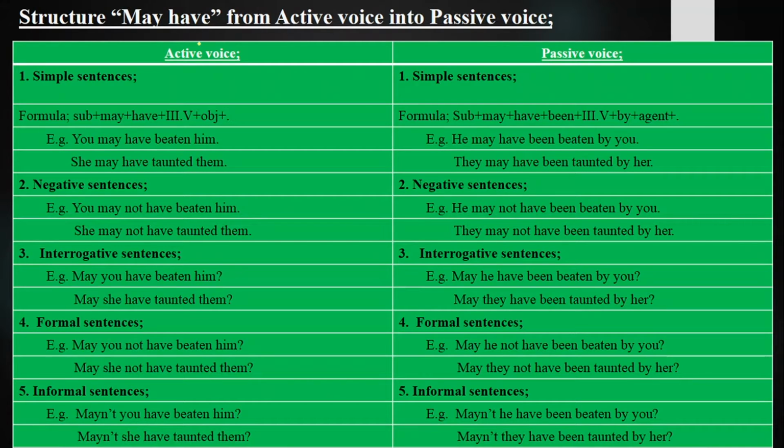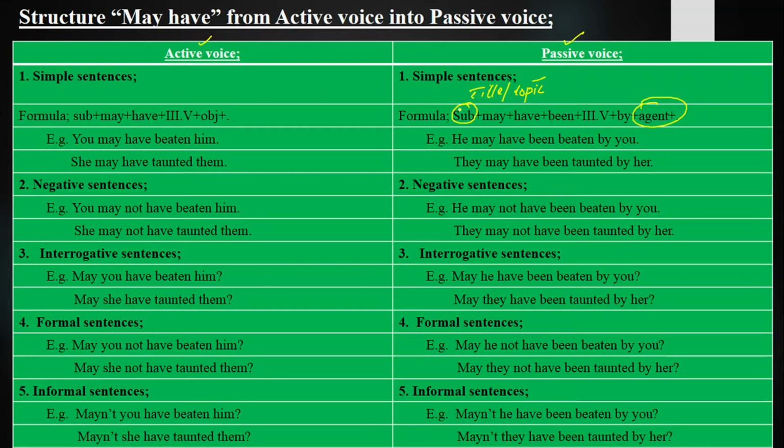Let me tell you one thing about the active voice and passive voice sentences we have. In active voice, subject does something. In passive voice, subject is affected. We know when subject takes the place of object, that will not be called object, that will be called agent, because we have learned the rules. And when object takes the place of subject, that will be called the title subject or topic subject, the one which we are talking about.